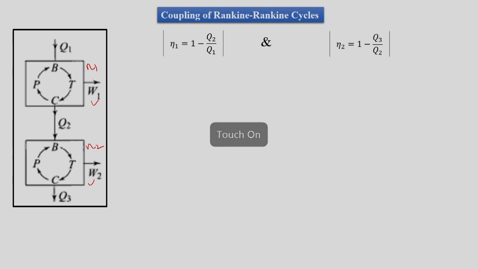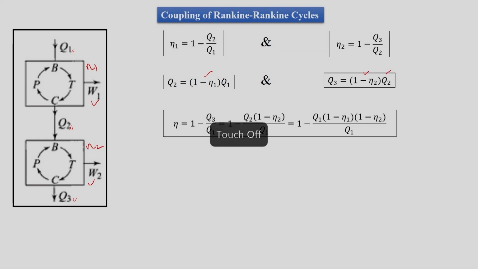So, we know eta 1 is equal to 1 minus Q2 upon Q1, and eta 2 is equal to 1 minus Q3 upon Q2. So, we can write Q2 is equal to (1 minus eta 1) into Q1. Similarly, we have Q3 is equal to (1 minus eta 2) into Q2. So, eta is the combined cycle efficiency.